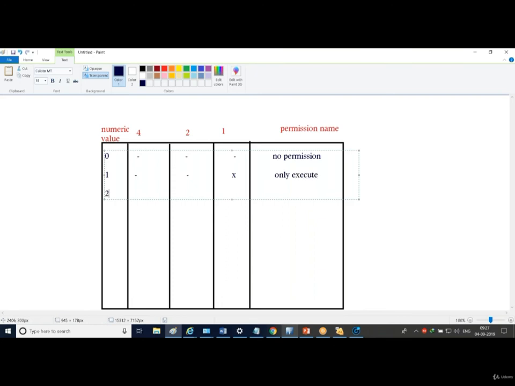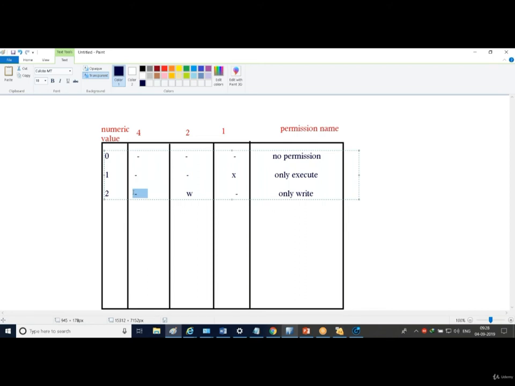Let me talk about the second. If the total value is 2, immediately your mind understands what the possibility could be. Here it is a writable file, that's why these two values are not present, right? So it is only write. So if I am writing 2 in front of a file, or w in front of a file, or dash w dash, means no read, because you should follow the format like this, 421, read write execute.